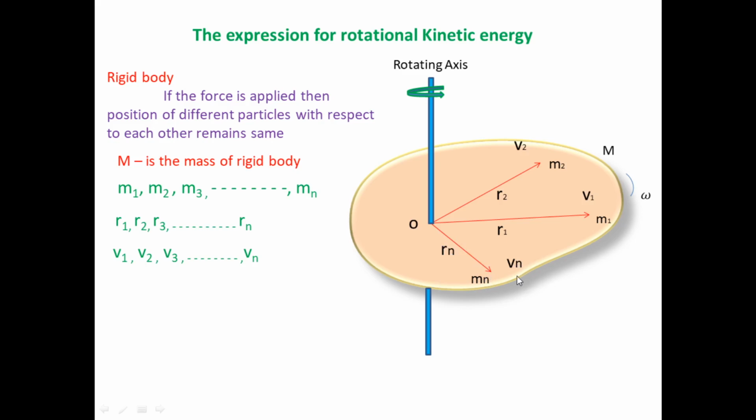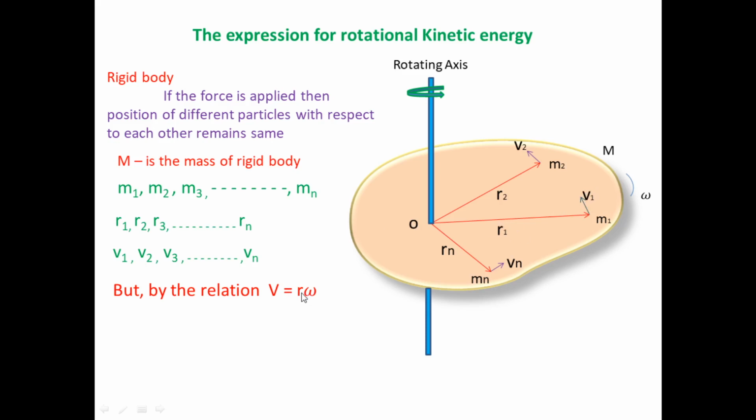So every particle performs rotational motion with a different linear speed v1, v2, v3 and so on up to vn. We know the relationship between linear velocity and angular velocity: v is equal to r omega. Let's imagine this is the first particle of mass m1, situated at distance r1 from the axis of rotation, so its linear speed is denoted by v1.